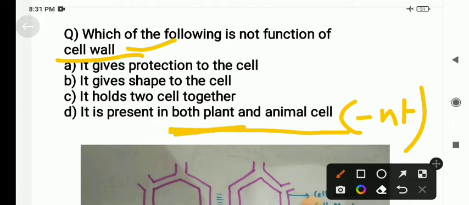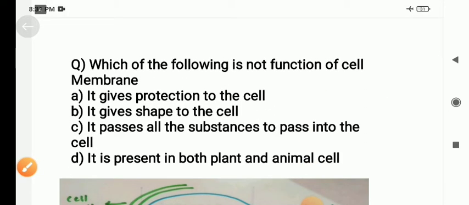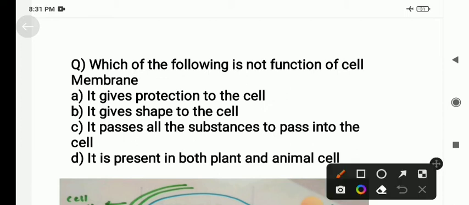And all the other functions that it gives protection, it gives shape, and it holds two cells together, is the correct option. Coming to the next question, which of the following is not the function of cell membrane? Now here it has been asked which is the wrong option, which is not the function of the cell membrane. Coming to the first option, it gives protection to the cell.